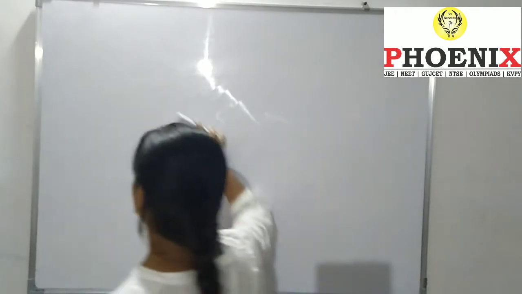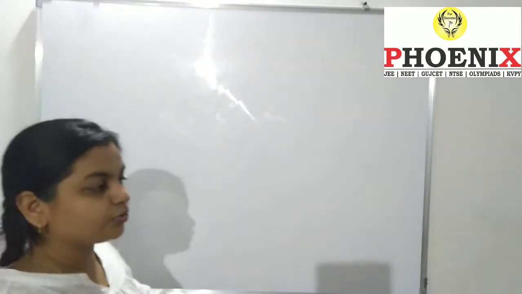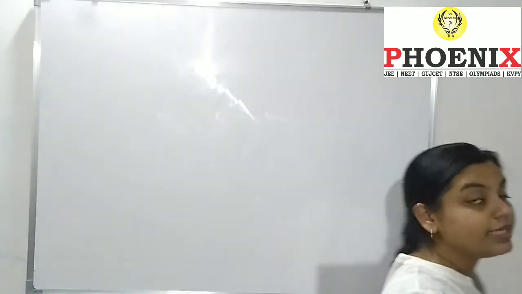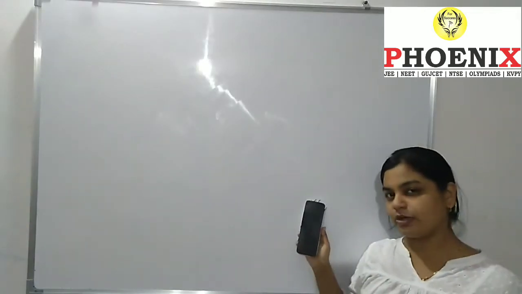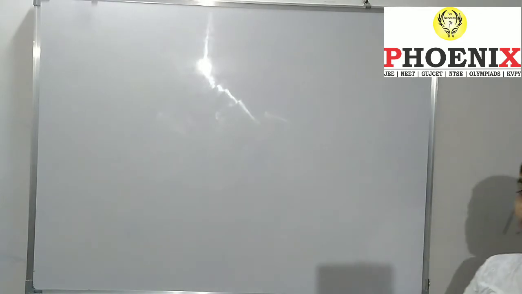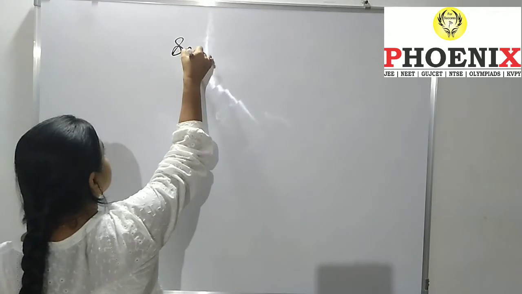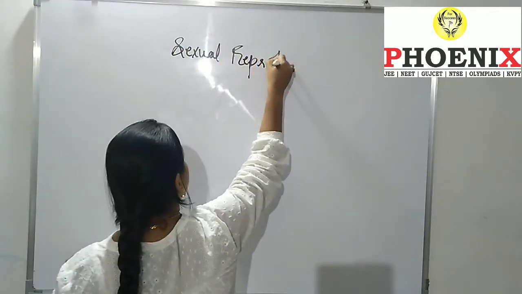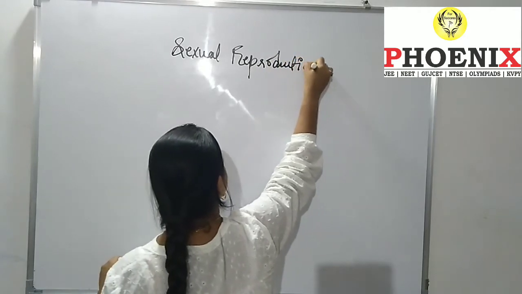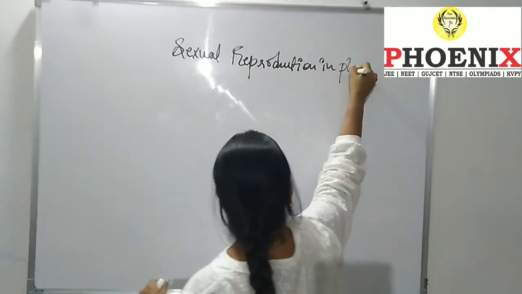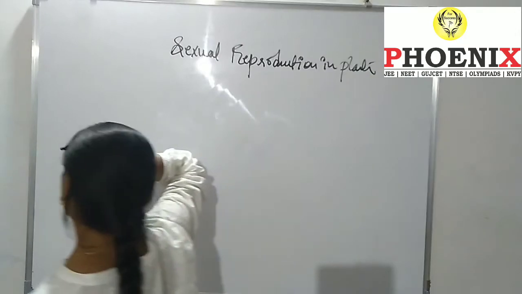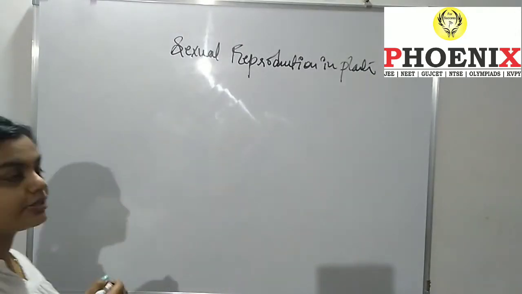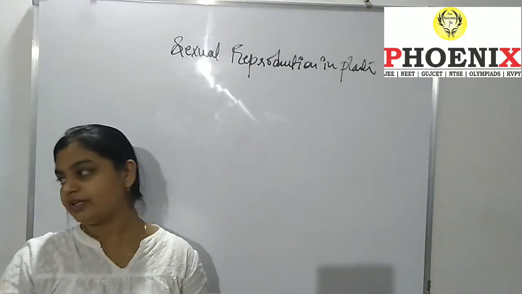But once you see it once, twice, thrice, then definitely it is going to be a very easy topic. Plants are generally easy in nature. So how the plants actually reproduce, we have to see that.